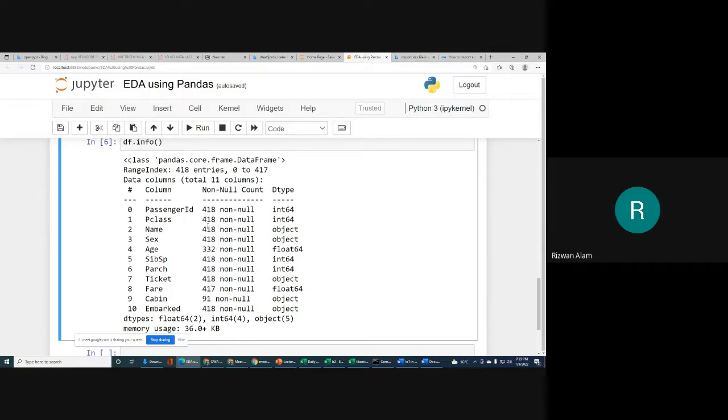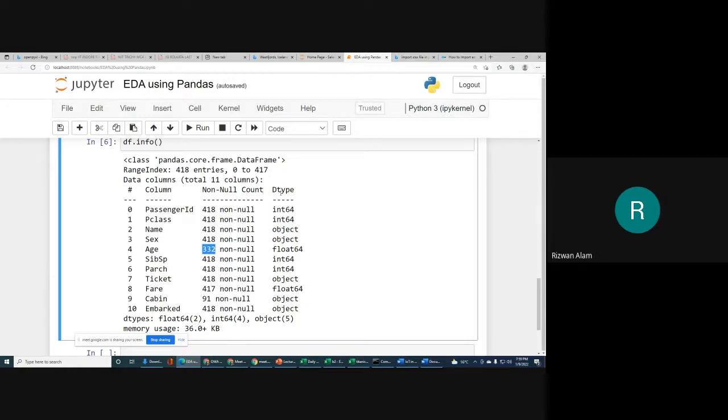If we have 418 records, and for age we are getting only 332, it means for a few records age is missing. For how many records is age missing? You have to do 418 minus 332.